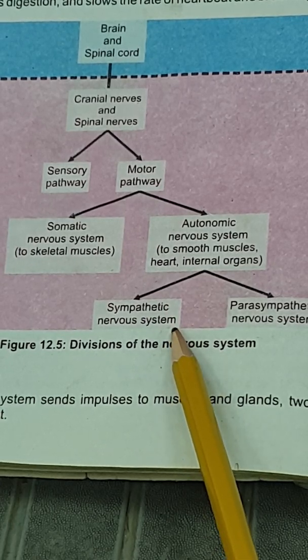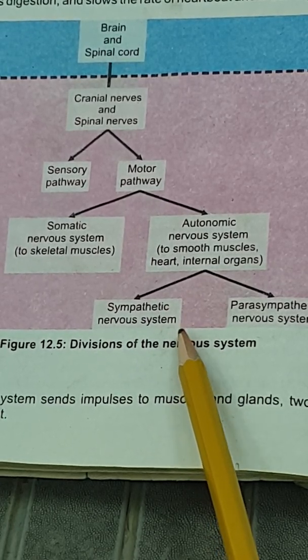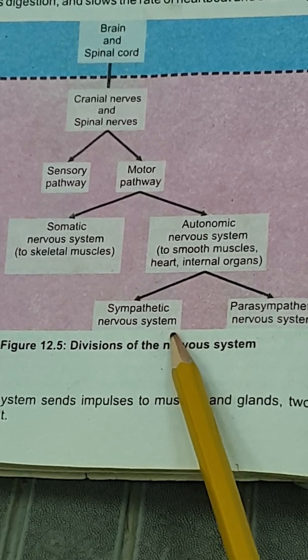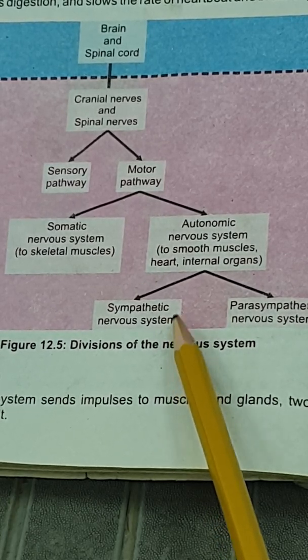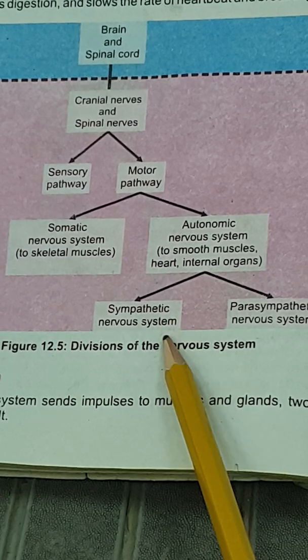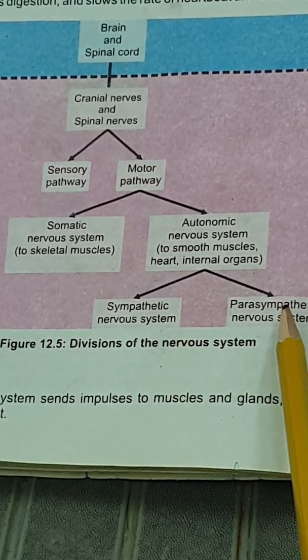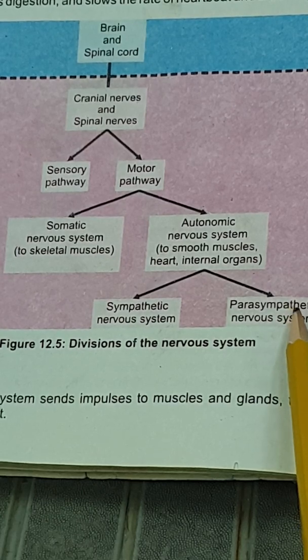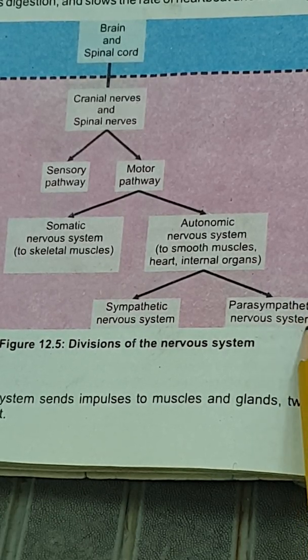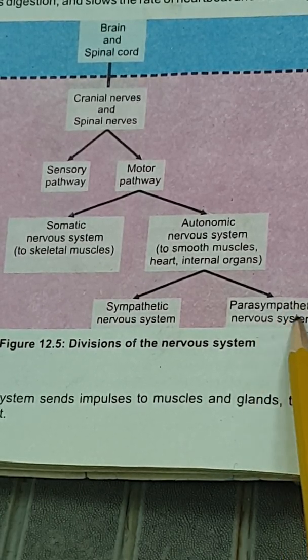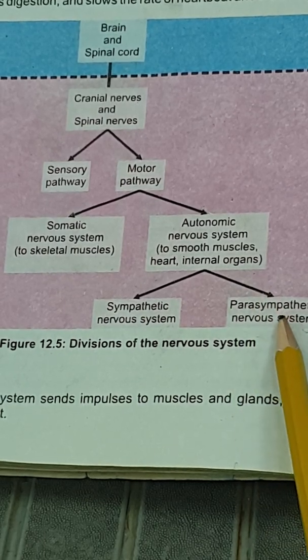So all these changes occur during an emergency situation of our body, when sometimes we are in a very angry condition, sometimes in a very frightened condition. When the emergency situation passes and our body starts normalizing, the parasympathetic nervous system works.